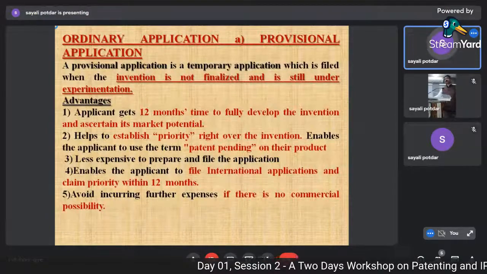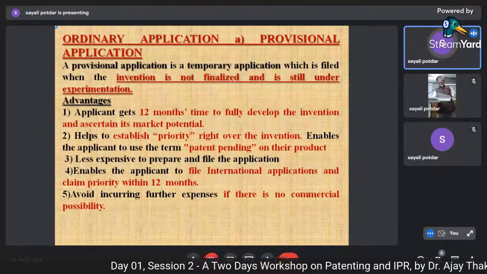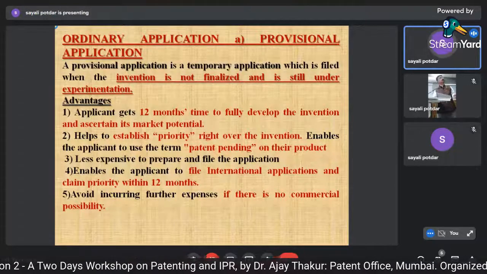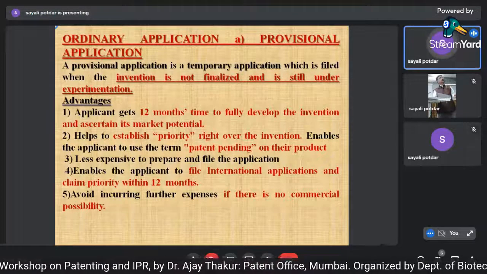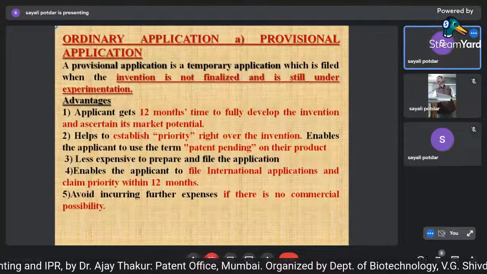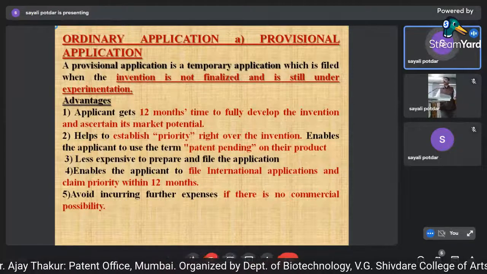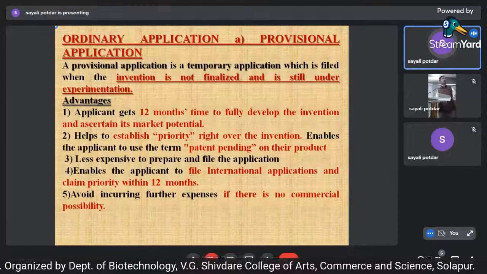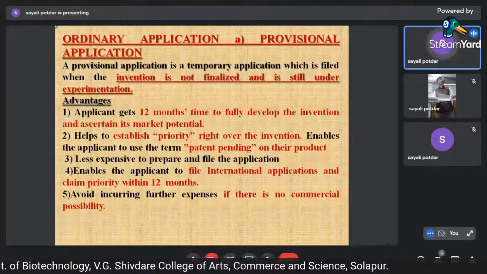So I told you, an ordinary application is with a provisional application. Now what is a provisional? A provisional is a temporary application which is filed when the invention is not finalized and is still under experimentation. That means you have the idea and you want to proceed with that invention, so you can file. Now what are the advantages?